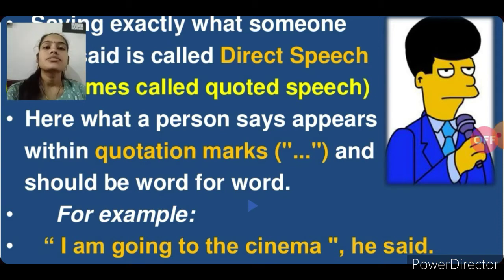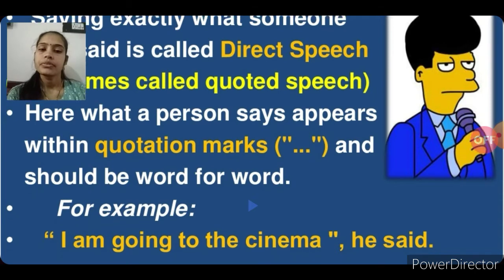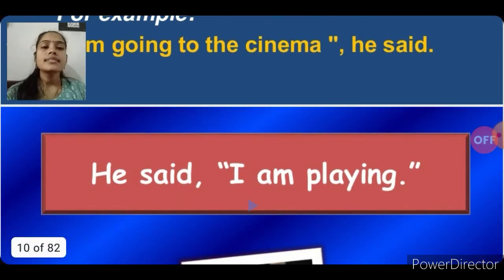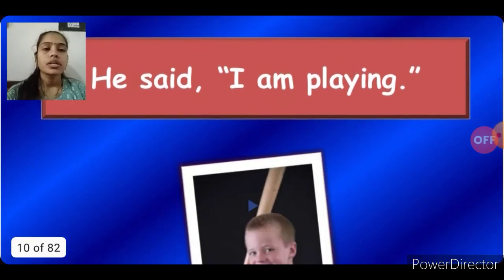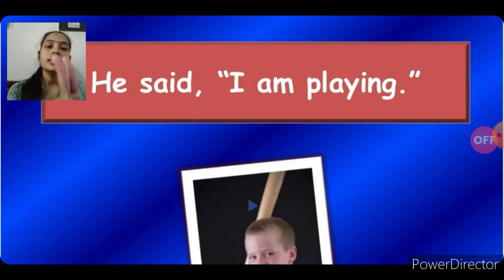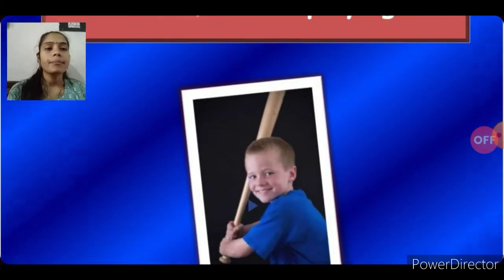Direct speech is always written in inverted commas with the exact words of the speaker. For example, "I'm going to the cinema," he said. Students, you can see inverted commas are there and the reported speech is "I am going to the cinema." He said, "I am playing." See, this one is an example of direct speech: he said, comma, in inverted commas, "I am playing."